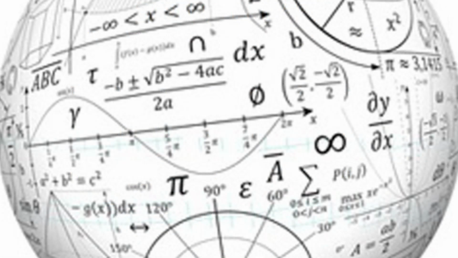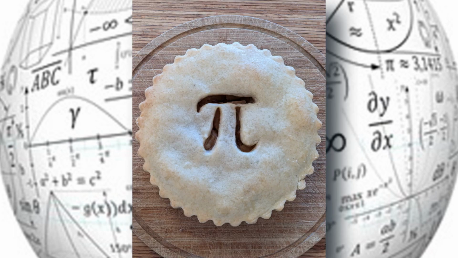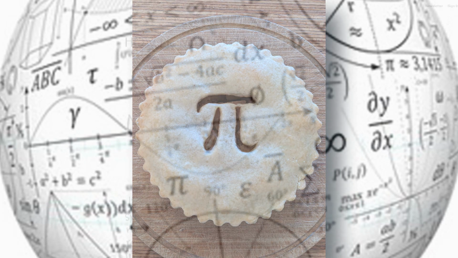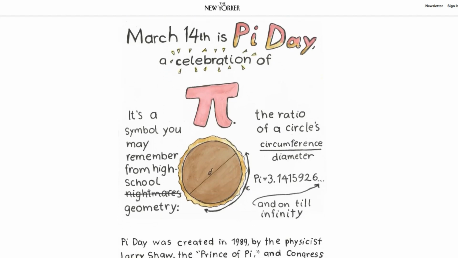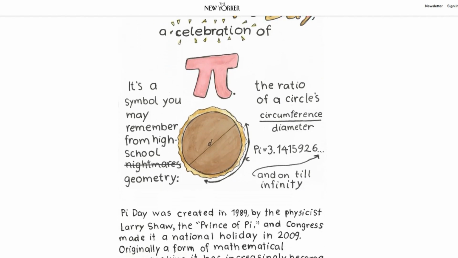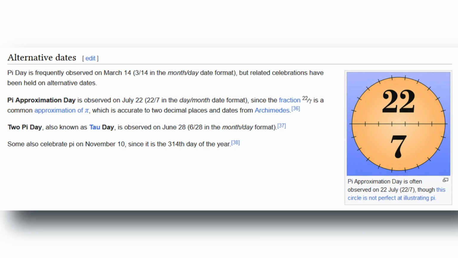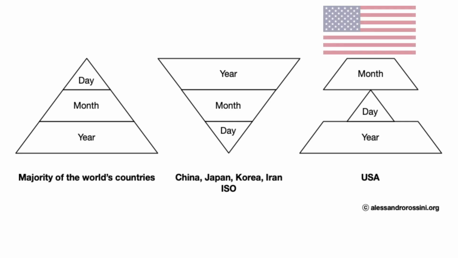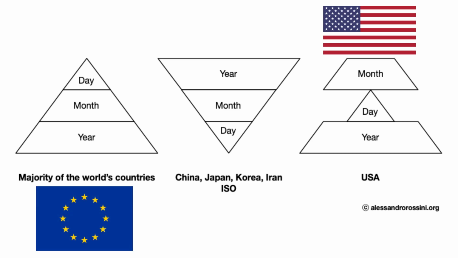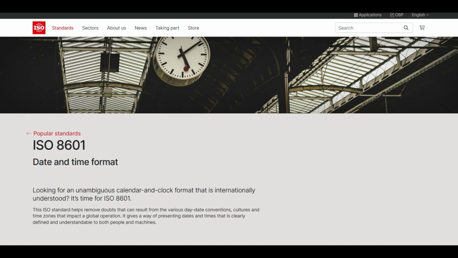Here's one more. On what day do you celebrate Pi Day? And don't tell me you don't celebrate Pi Day. Is it March 14th, a decimal approximation of pi, 3.14? Or is it July 22nd, 22/7, the fractional approximation? If you live in the States, you write your dates as month followed by day, giving us 3.14. But if you live in Europe, you write your dates as day followed by month, giving us 22/7.